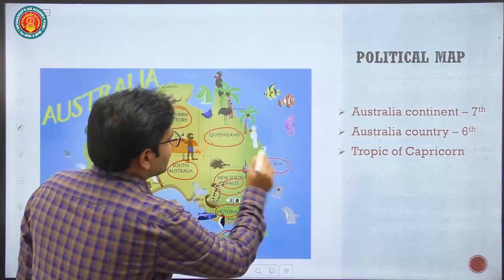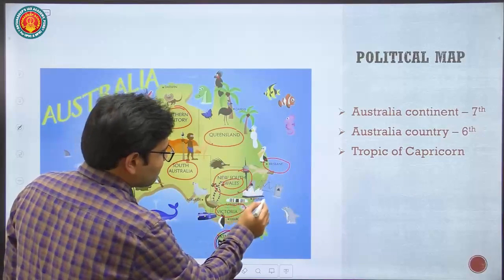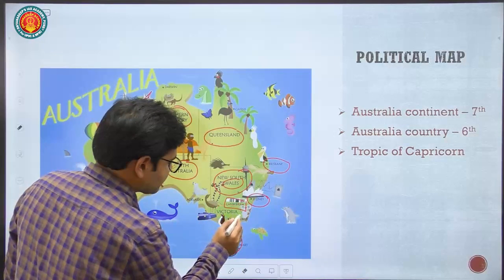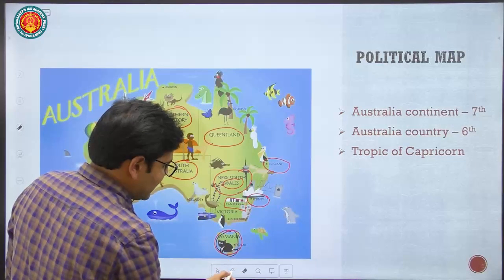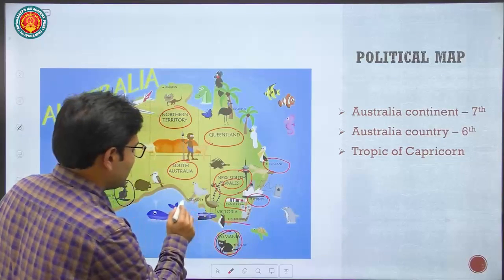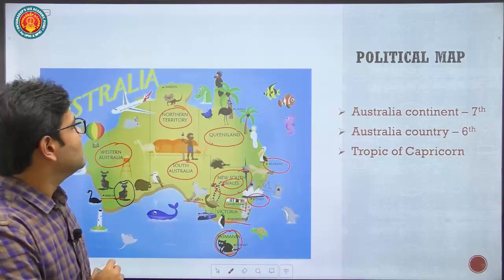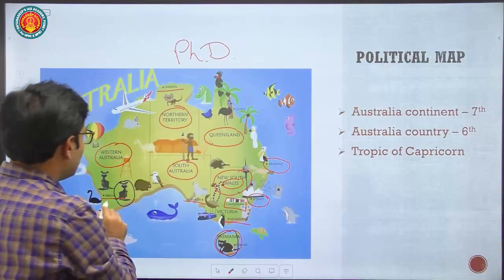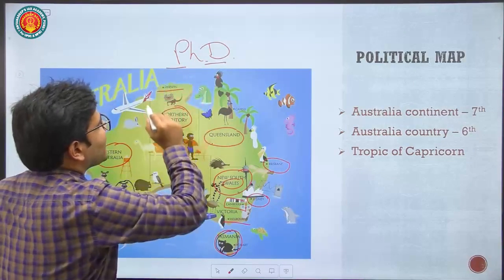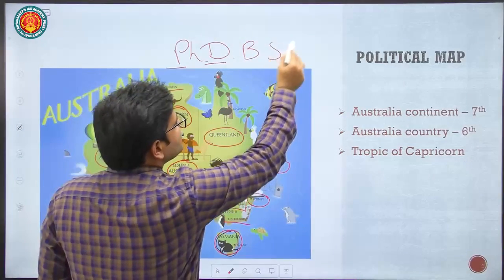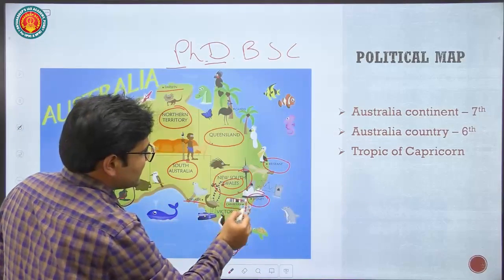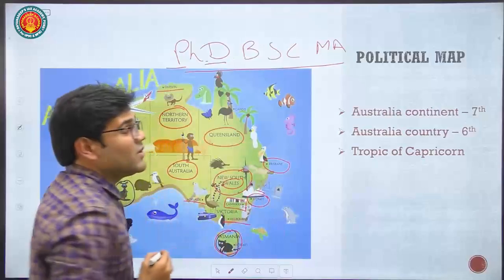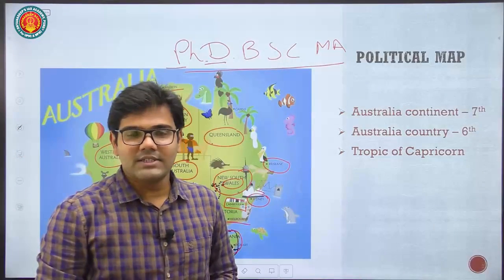So here you can see the capital of Queensland is Brisbane. The capital of New South Wales is Sydney. Then here is the country capital, Canberra. Then here Melbourne, Adelaide and Perth. So clockwise you can remember like PHD: Perth, then Darwin, then BSC, that is Brisbane, Sydney, Canberra, and then Melbourne and Adelaide. This is a small mnemonic to remember the cities in a clockwise fashion of the Australian continent.